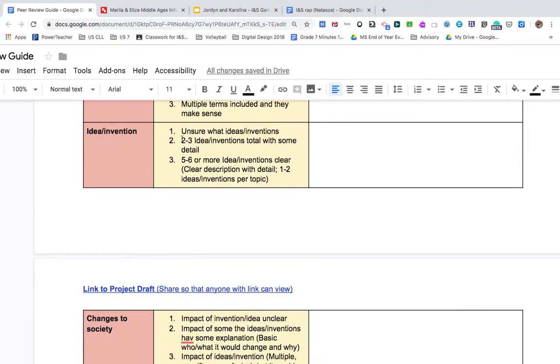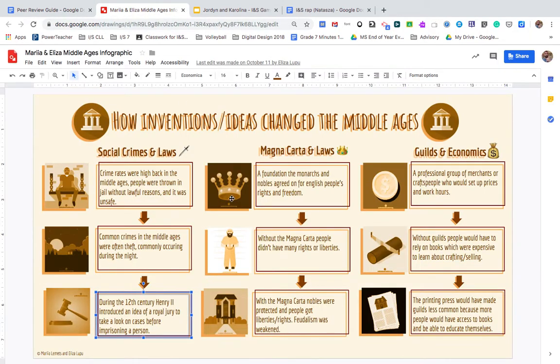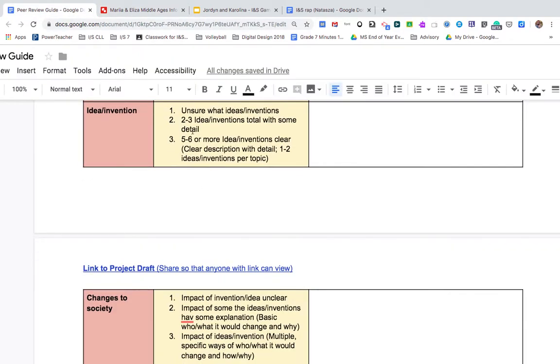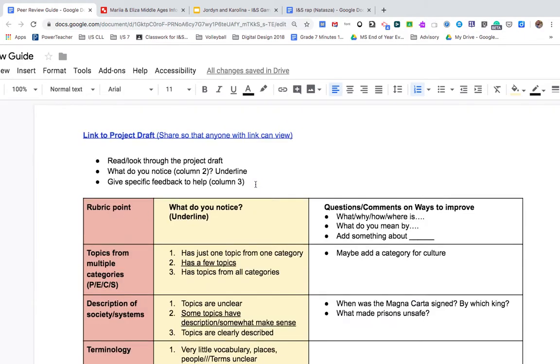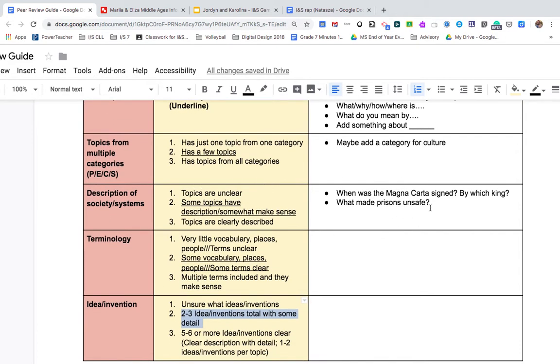You continue like this. Then it gets into ideas and inventions. Again, I'm looking here. It says a royal jury was introduced. This is something that's a new idea. The Magna Carta is considered a new idea for the Middle Ages. And then this one has the printing press. So what I see is that yes, they have included inventions. They have 2 to 3 inventions and ideas, and they give some description. Again, I would make comments. This is the gist of how you're going to do this feedback. Make sure that you're giving them questions that will help them to make their project better.